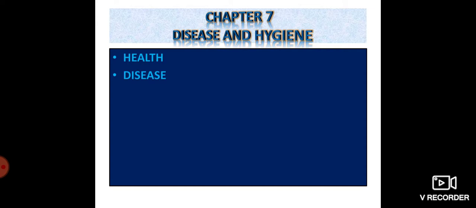If we live in an unhygienic environment, we are affected with some type of disease. And if we are not taking a balanced diet, we will be affected with some deficiency diseases. Consuming tobacco, alcohol or drugs also causes diseases. Then infection by germs, microorganisms.